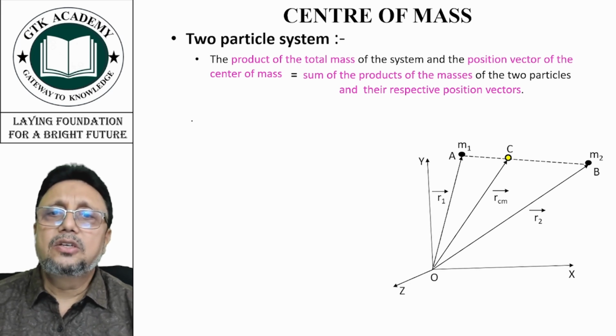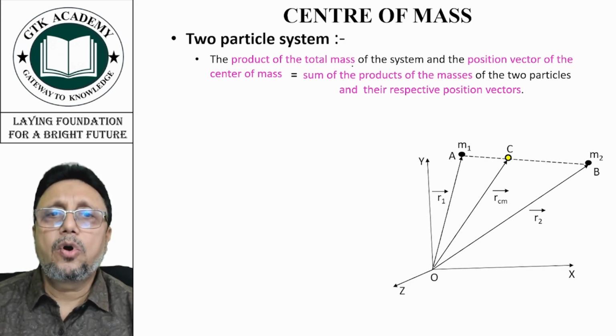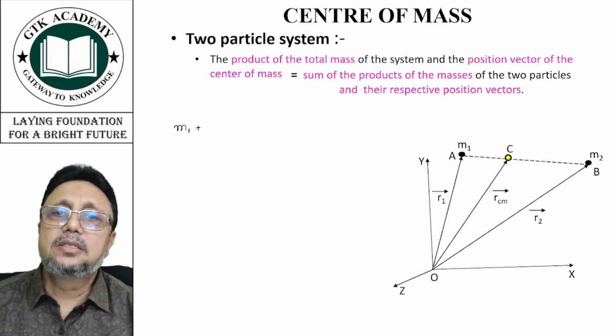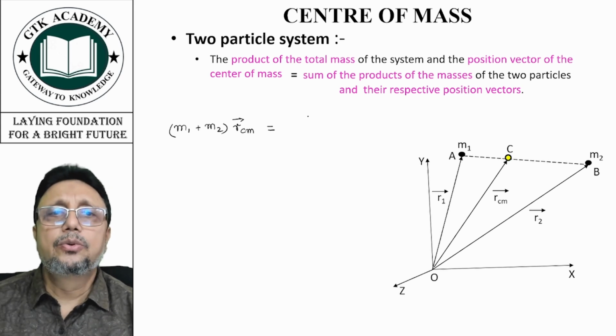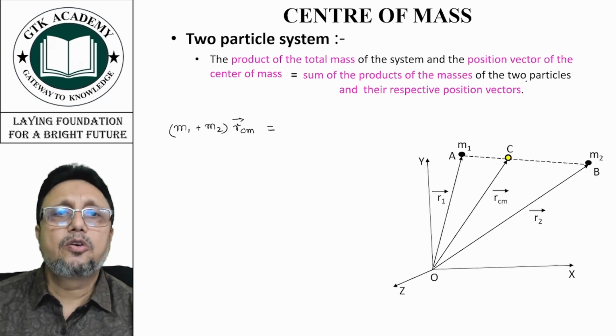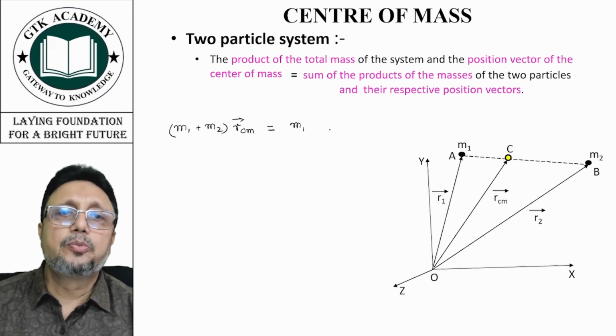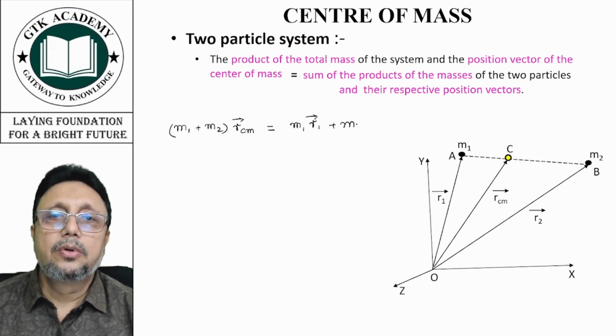Now what are we telling? We are telling that the product of total mass of the system, that is m1 plus m2, into the position vector of the center of mass, that is rcm, is equal to the sum of products of masses of the two particles and their respective position vectors, that is m1 and its position vector r1 plus m2 and its position vector r2.